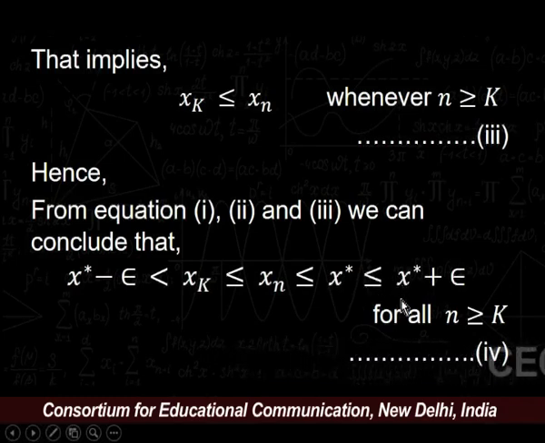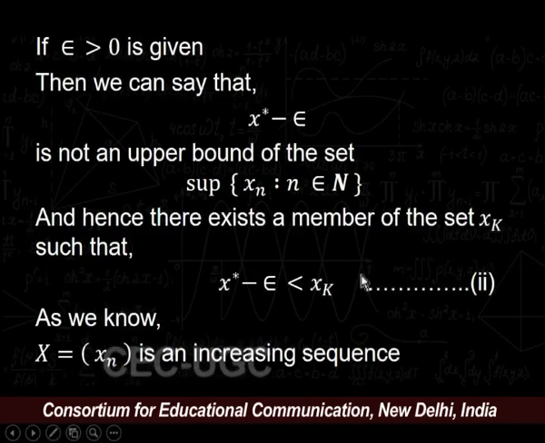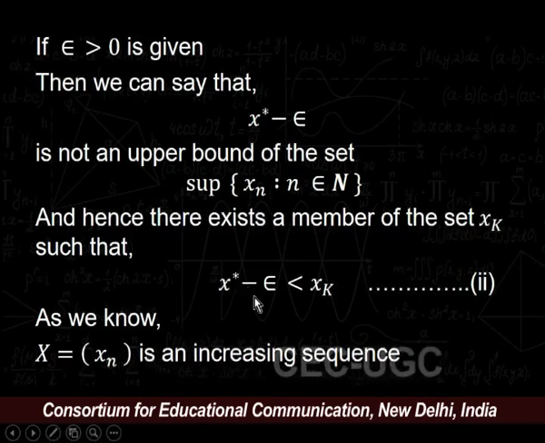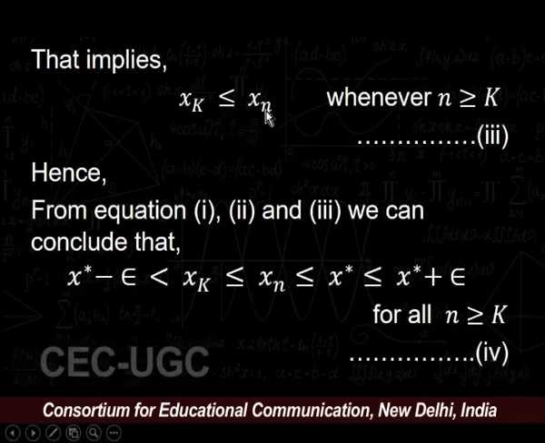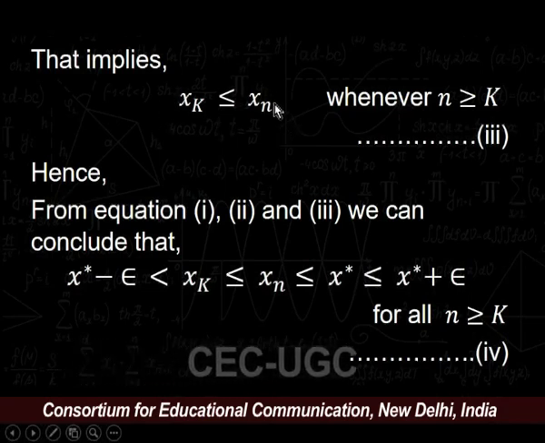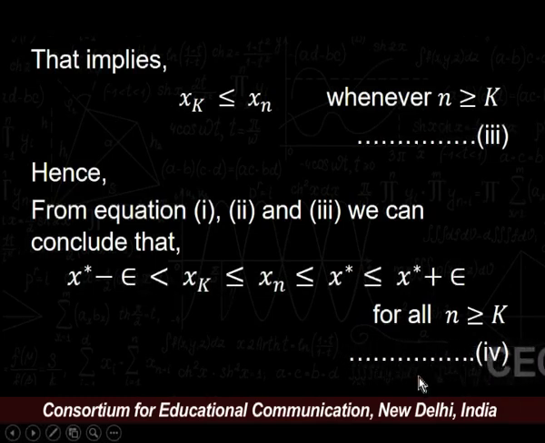Equation 1 says that x star is the supremum. Equation 2 says that x star minus epsilon is less than xk, and equation 3 says that xk is less than or equal to xn, as this is our increasing sequence. So, we get our equation number 4.